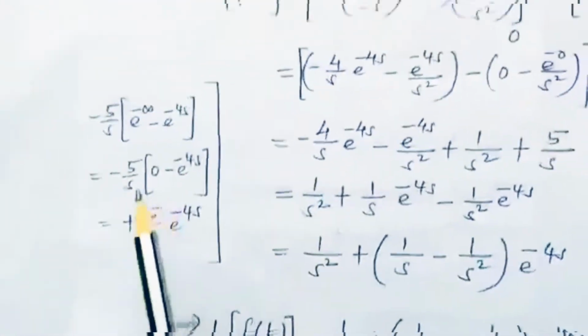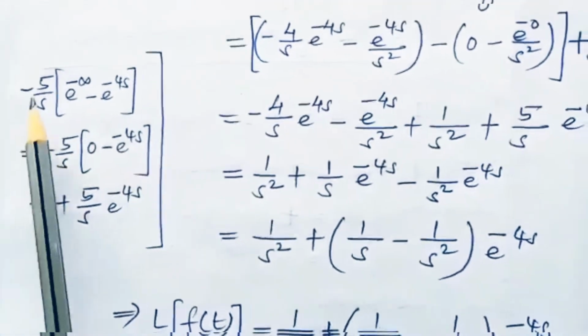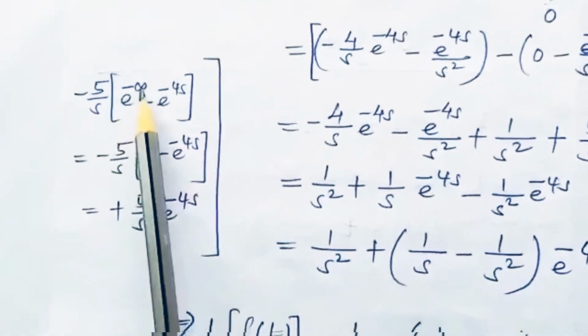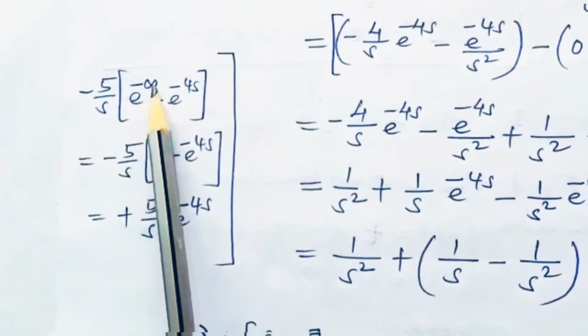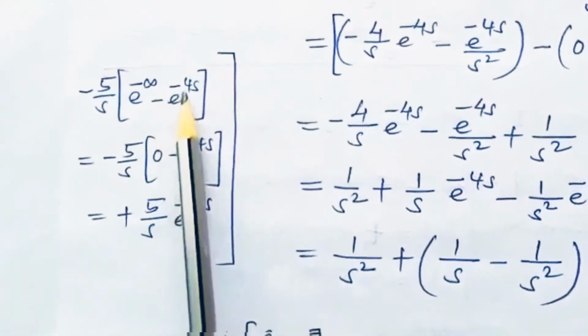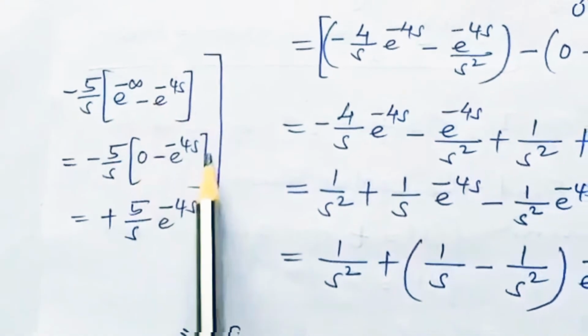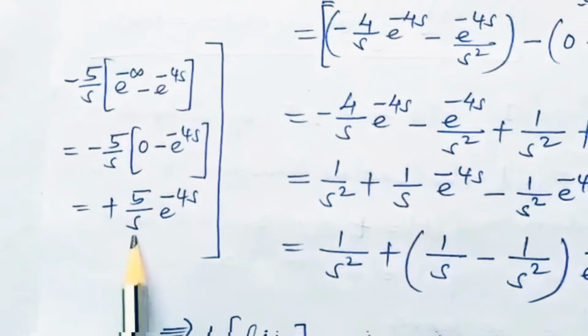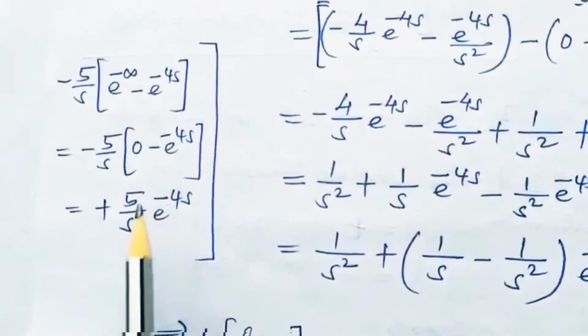So I have written the explanation here. Minus 5 by s, accordingly we can take outside. First we can replace t by infinity, that is e raised to minus infinity, minus e to the power of minus 4s. On simplification, as you can observe here, we finally get 5 divided by s e to the power of minus 4s.